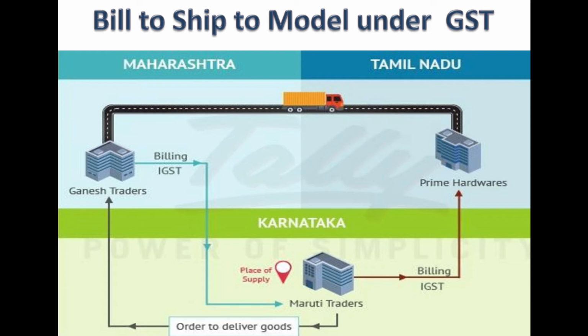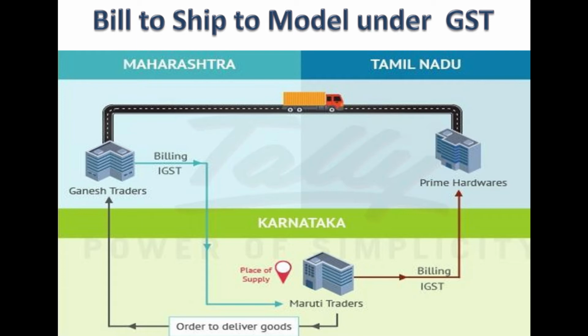See what is happening here. Ganesh Traders is located in Maharashtra, so Ganesh Traders is a supplier. Maruti Traders is located in Karnataka. Maruti Traders intends to buy goods from Ganesh Traders and asks Ganesh Traders to supply goods directly to Prime Hardware, who is located in Tamil Nadu. In the pictorial representation, you can see the truck. I have shown a road between Maharashtra and Tamil Nadu, and the truck is directly going to deliver the goods from Maharashtra to Tamil Nadu. However, there are 2 folds in this transaction.